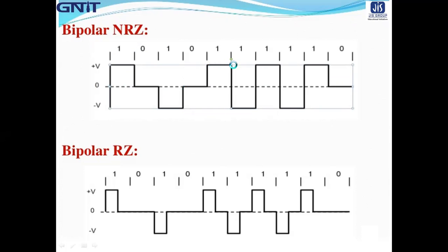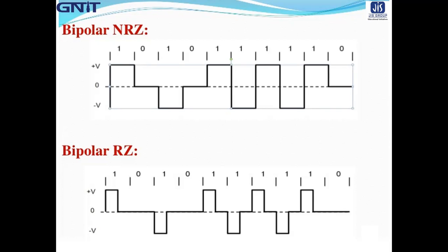Then next one is the positive pulse. Then after that 1 is negative pulse. So alternative 1s are of opposite polarity. That means the alternative 1s, they are in the opposite polarity.